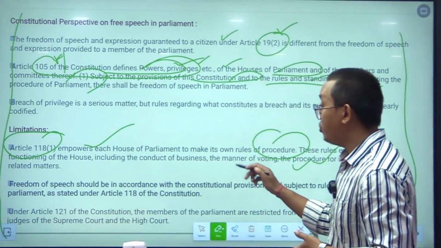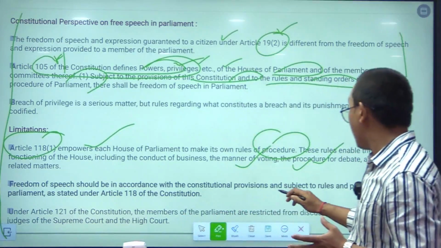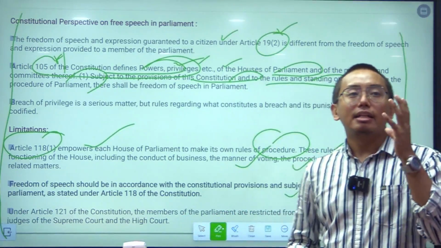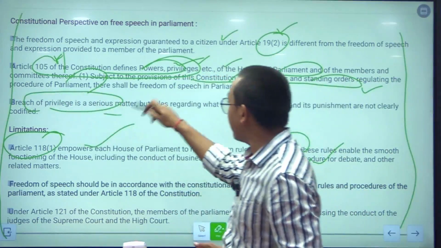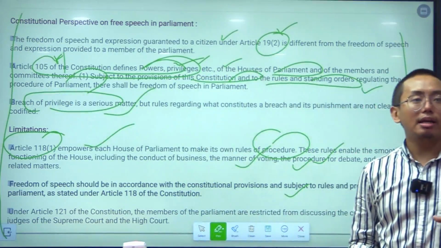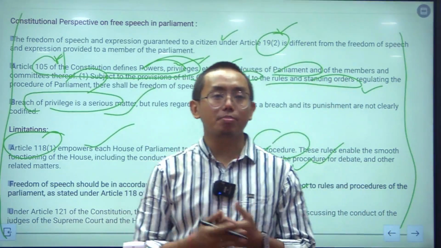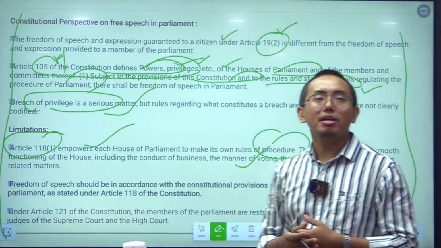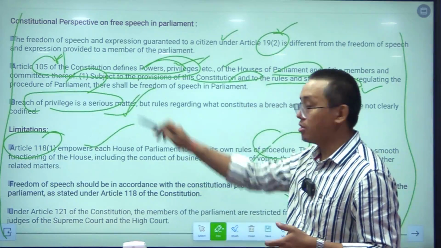Okay. So if the members in the house do not follow the rules which are made by the speaker or the chairman in the house, then that will be called a breach of privilege in the parliament. So breach of privilege is important, and if there is a breach of privilege, the members might be suspended for a certain period of time. Okay. So certain disciplinary actions might also be taken. So this breach of privilege is important.